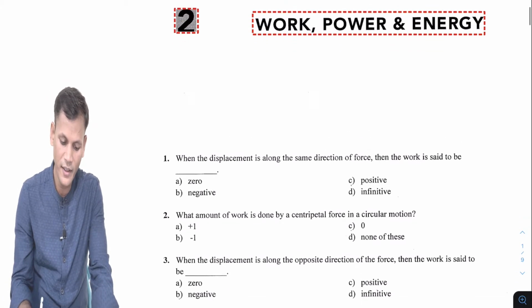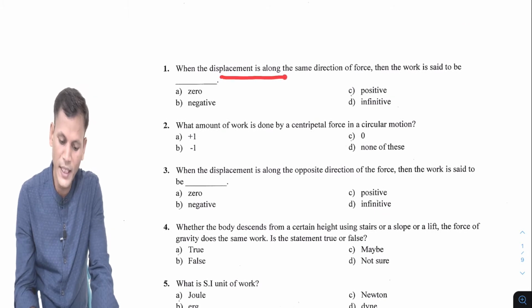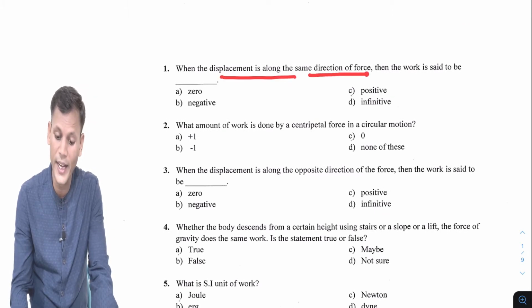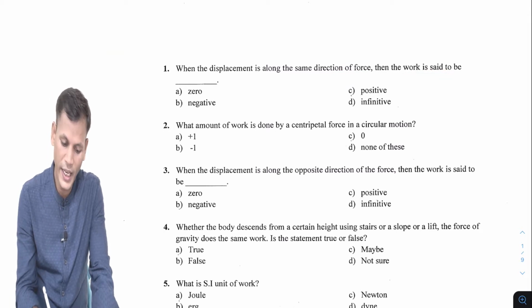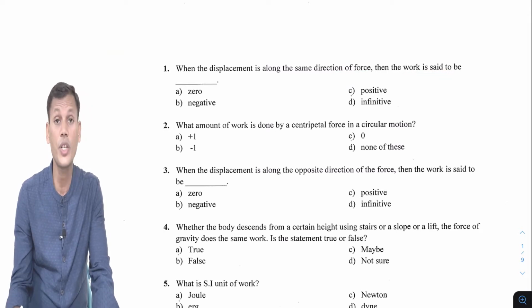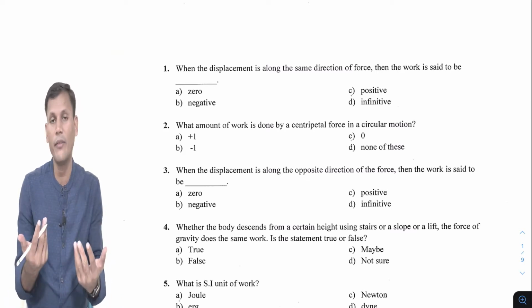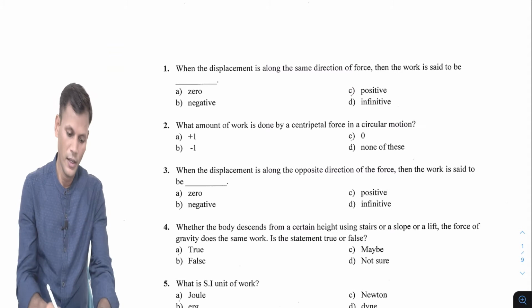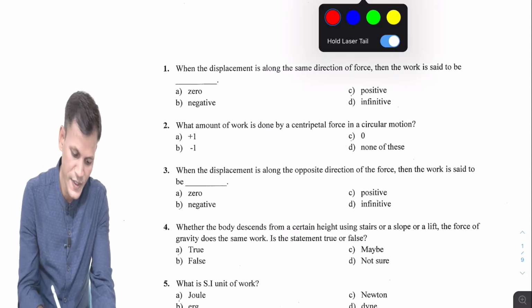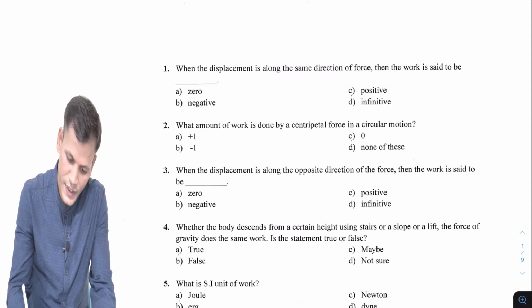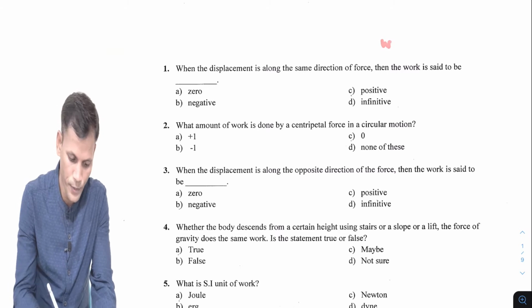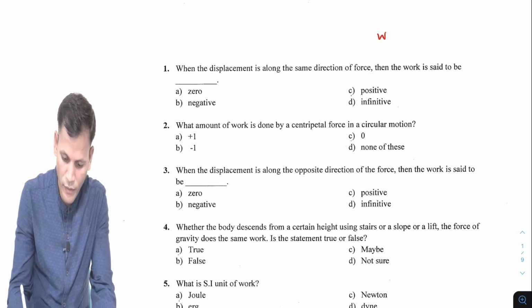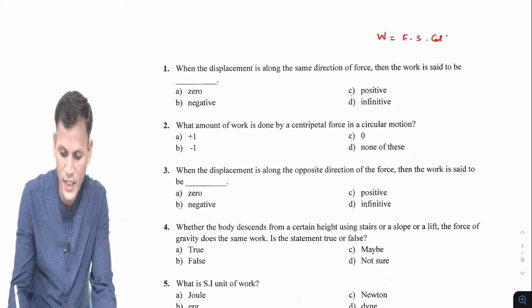First question: when the displacement is along the same direction as the force, then the work is said to be, of course, positive. We know the formula W is equal to work done, F s cos theta.